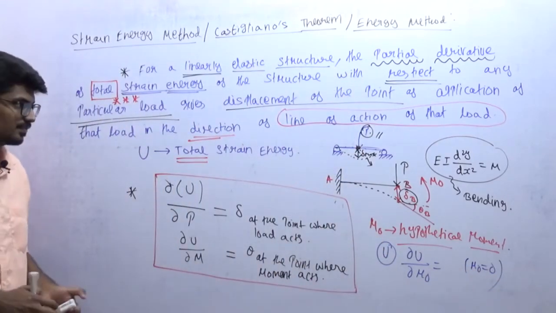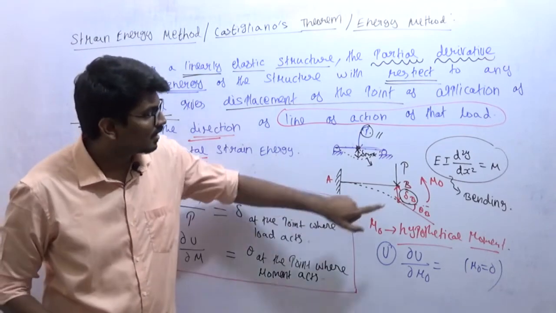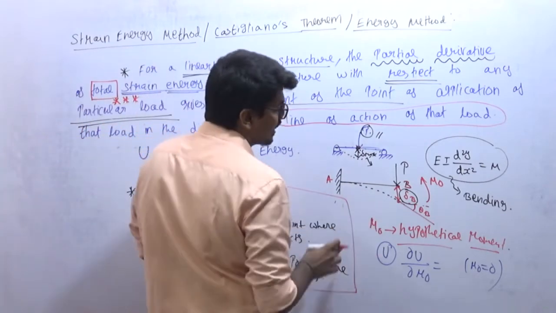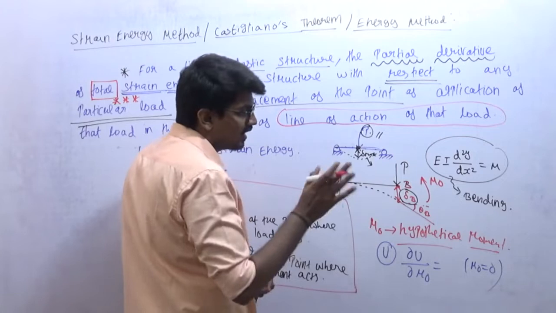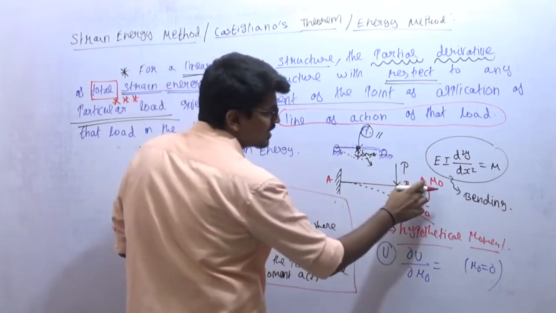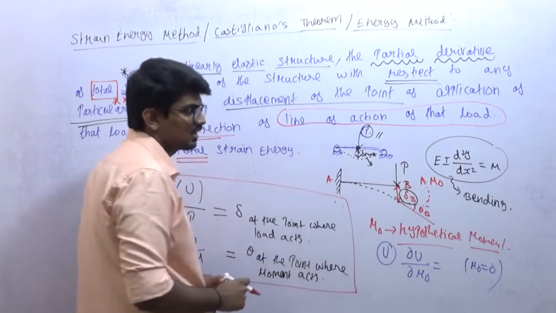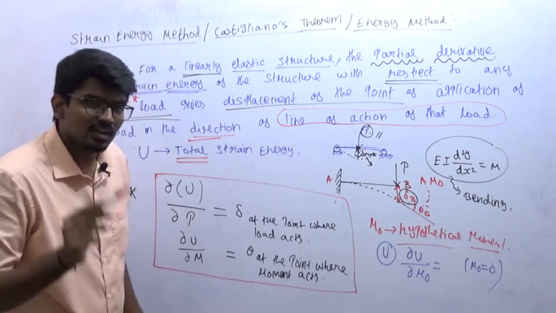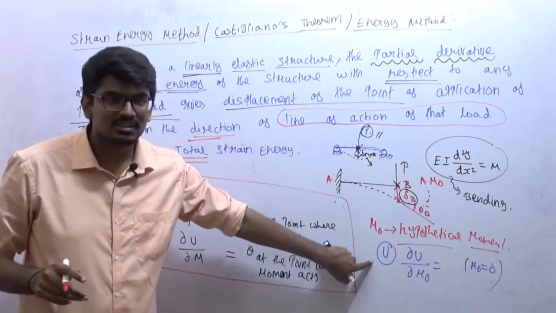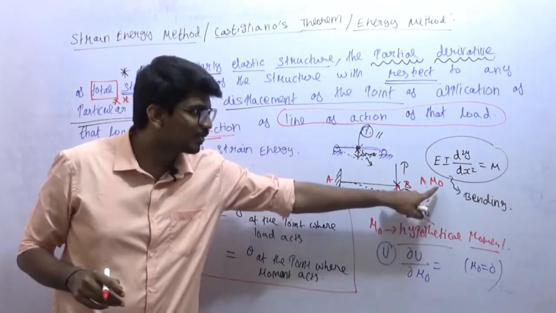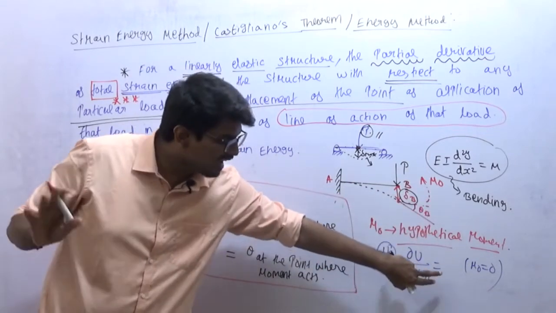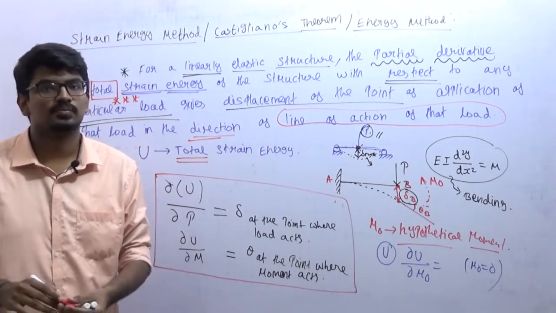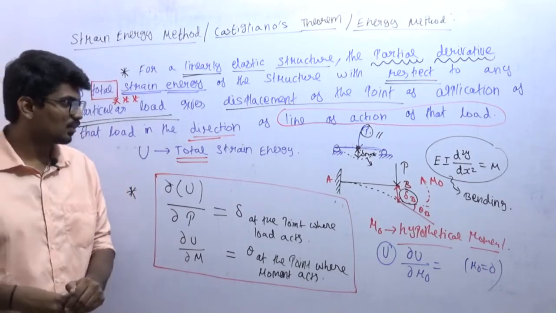Listen carefully. If I want to find out slope at a point where there is no point moment acting, I need to introduce a hypothetical moment. Hypothetical moment generally will be represented with dotted lines. After introducing the hypothetical moment, find out strain energy. Then differentiate with that moment only. Then after differentiating, equate all M naught, that is all hypothetical moments, to 0. Now I hope you would have understood the theorem.